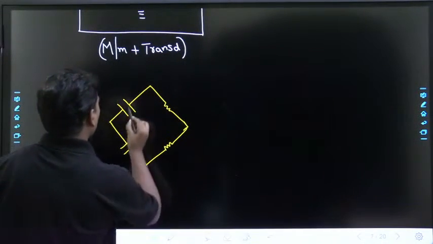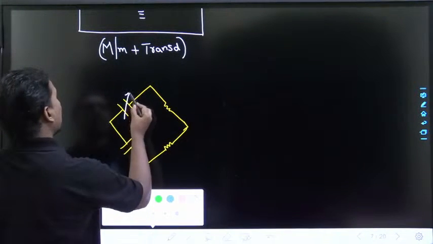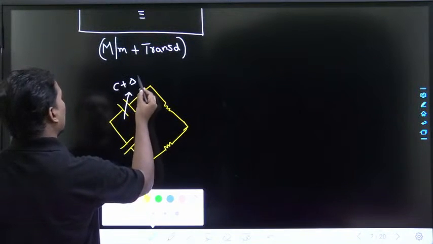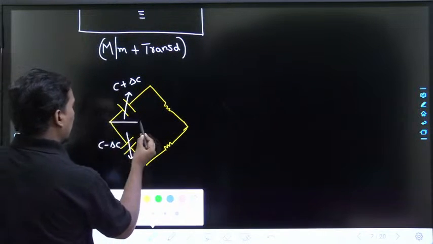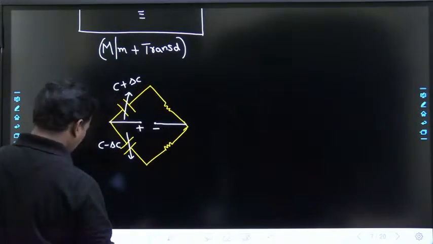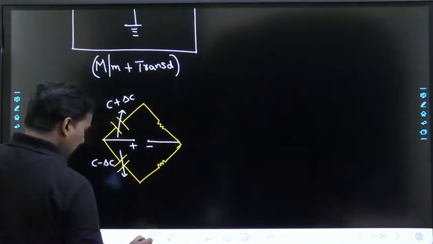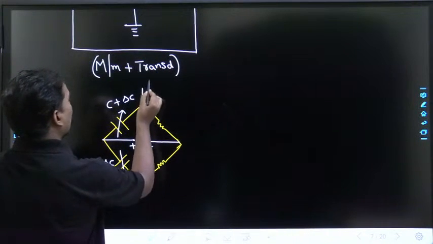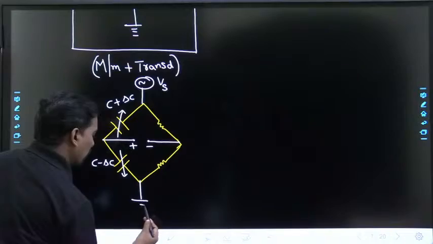So this is C plus delta C, this is C minus delta C. This is the expression, plus minus, as he has given. I will take an expression first. This is supply voltage V supply, this is ground.